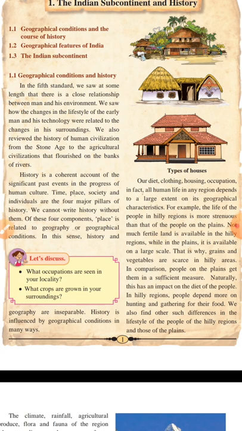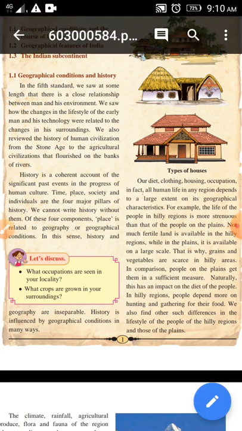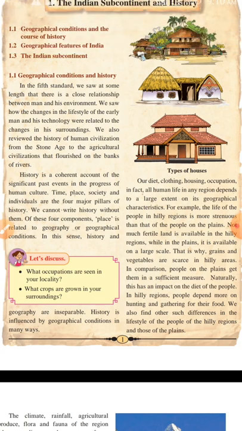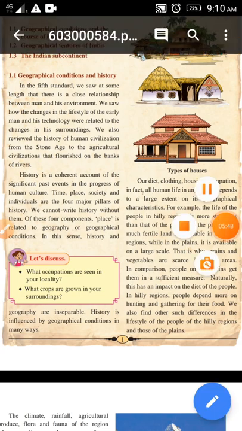History is a coherent account of the significant past events in the progress of human culture. Time, place, society, and individual are the four major pillars of history. So they are saying that time is very important, because when we are studying history, we have to understand in what period the events took place.